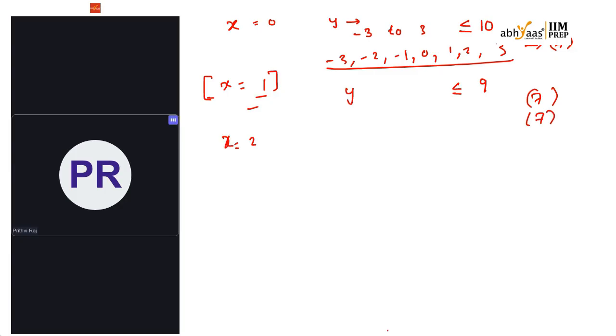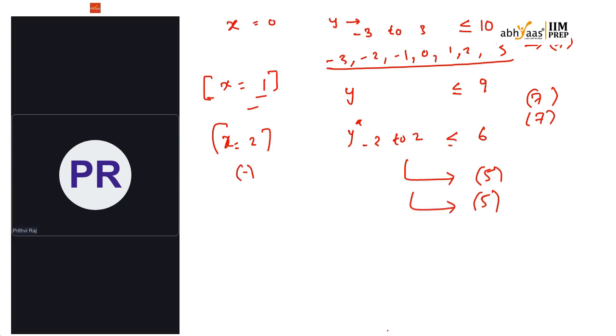So what if x is equal to 2? That is x square equal to 4. If I subtract that from 10, y square should be less than or equal to 6. That is possible only with y values from -2 to 2, that is 5 values, and with x being negative, another 5 values.